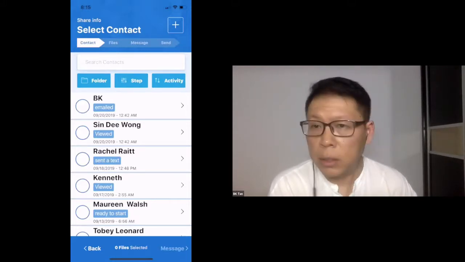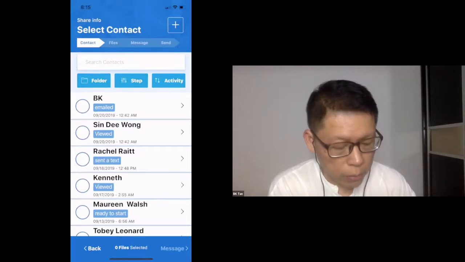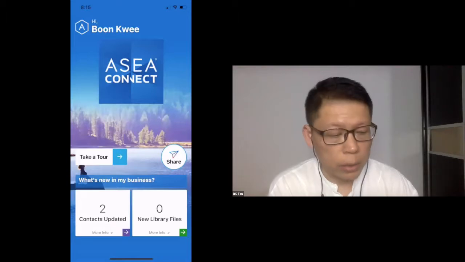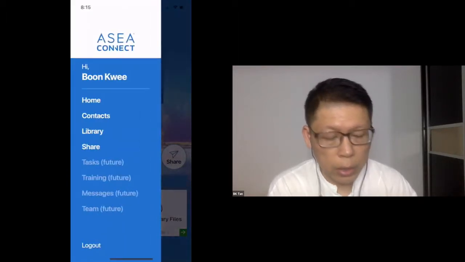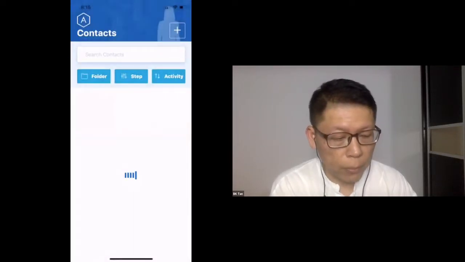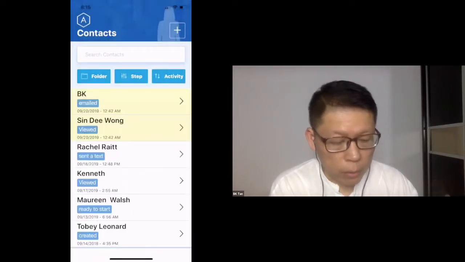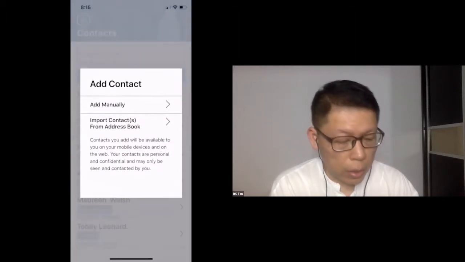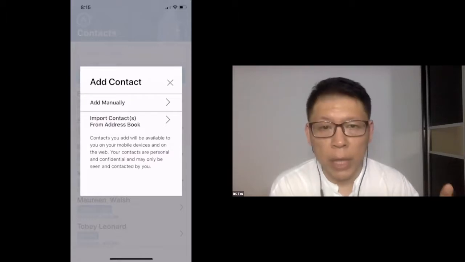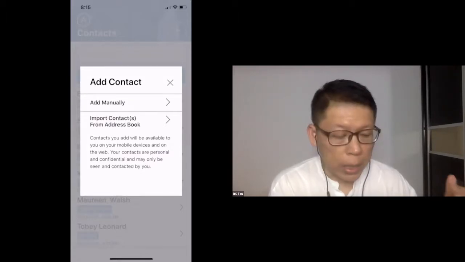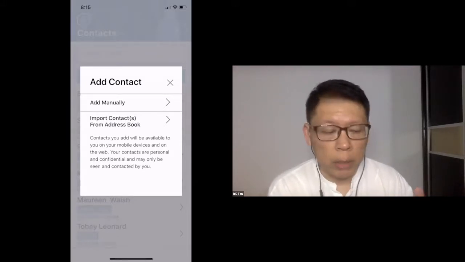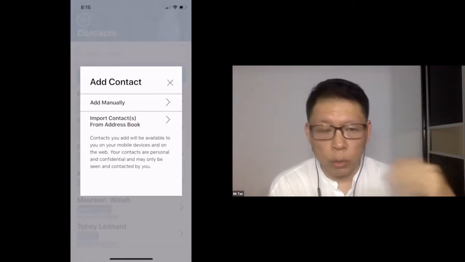So I'm going to exit this screen, and go back to the first screen. And I'm going to click the A again, and you'll see that it has home, contacts, library, and share. So I'm going to click contacts. Now this time in this particular screen, when you click the plus, it will actually give you options. It will give you the option of adding manually, which was what I showed just now. It will also say import contacts from your address book. Now, when you do that, it will not import straight away. It will go into a screen I'm going to show you now.